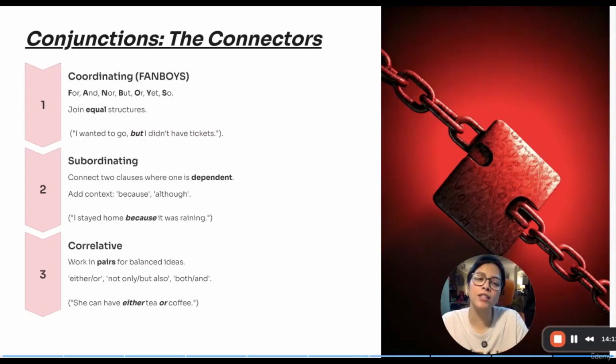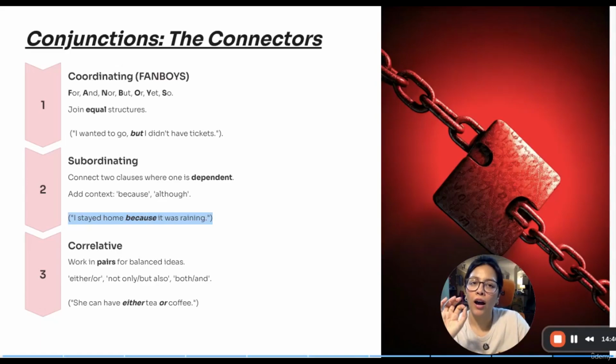Similarly, I stayed at home because it was raining. You can clearly see that this has two parts. I stayed at home, it was raining. And we have connected this with a subordinating conjunction because one sentence is dependent on the other one. I stayed at home is dependent on it was raining, because it was raining is independent.